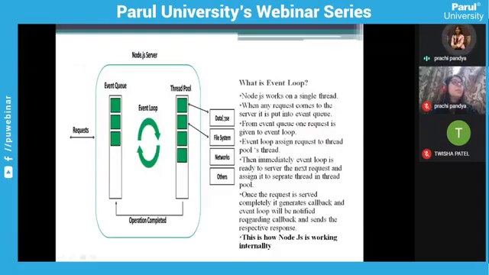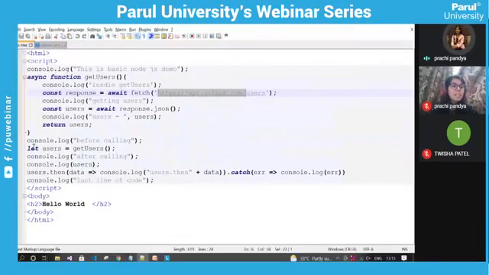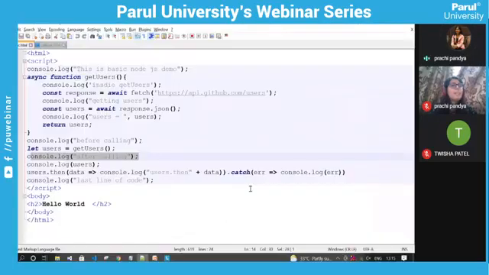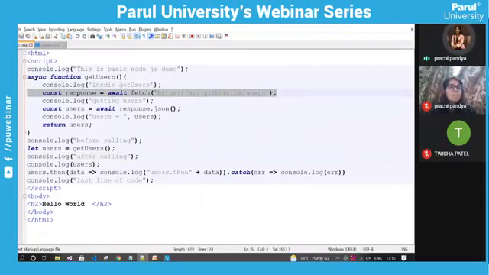Node.js is not waiting for this request to complete. It immediately moves to take the next request for processing, and we have seen that it immediately processed the next console log statement without waiting for this operation to complete. It will print all other statements, and after this request completes, our promise is resolved and the response will be given to the user. So this is how Node.js works internally.